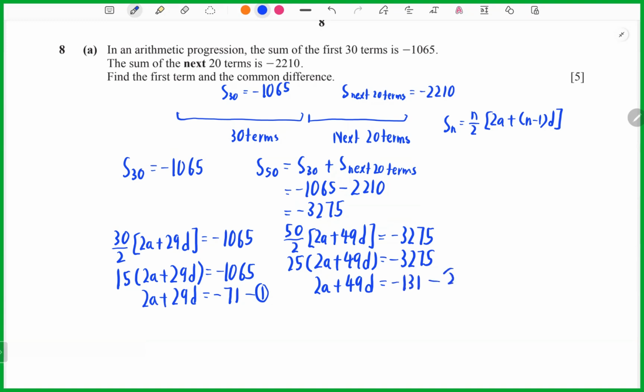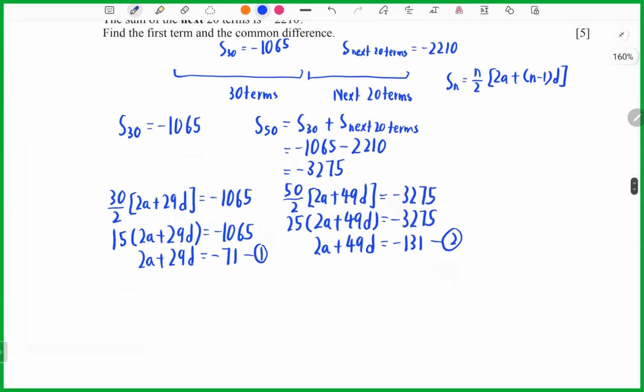This is your second equation. Now I can use the elimination method to solve these equations.